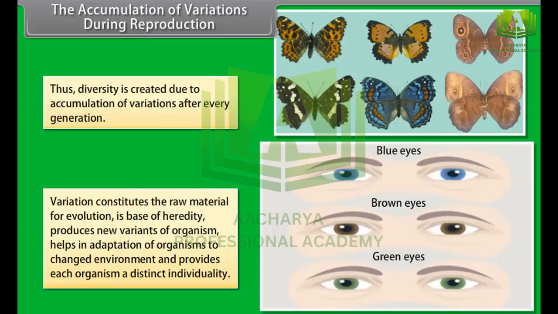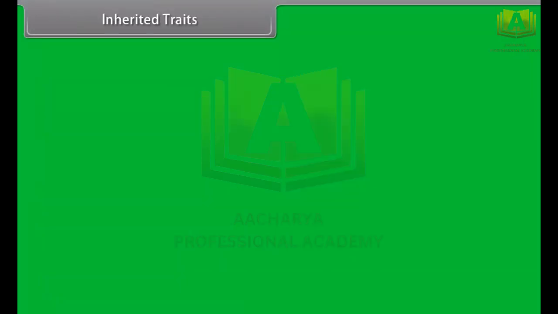Variation constitutes the raw material for evolution, is the base of heredity, produces new variants of organism, helps in adaptation of organisms to changed environment, and provides each organism a distinct individuality. Inherited traits.